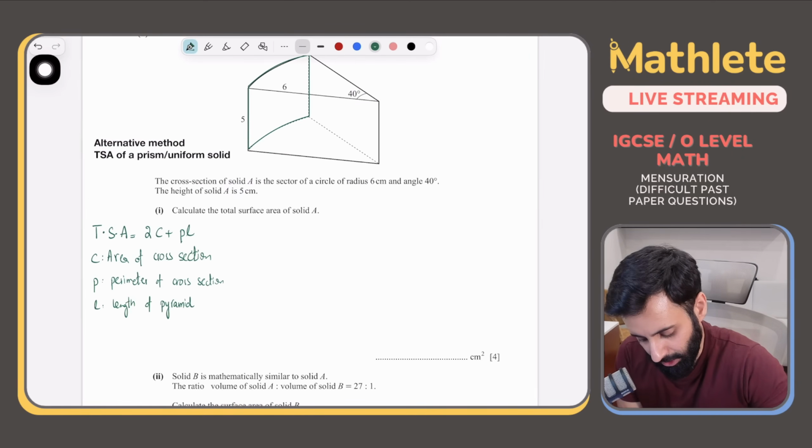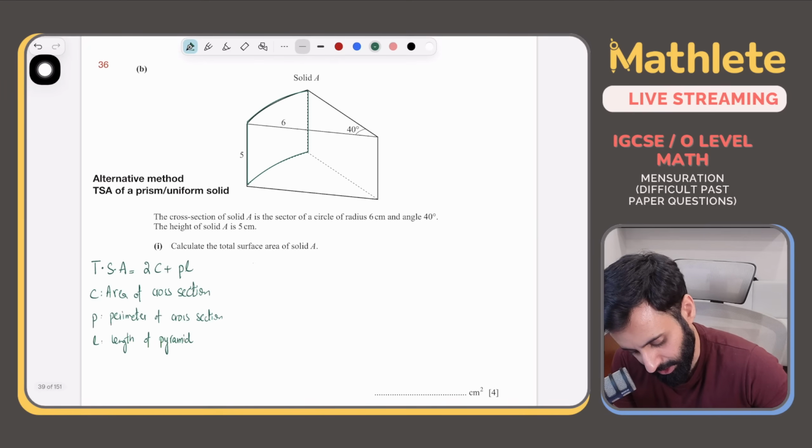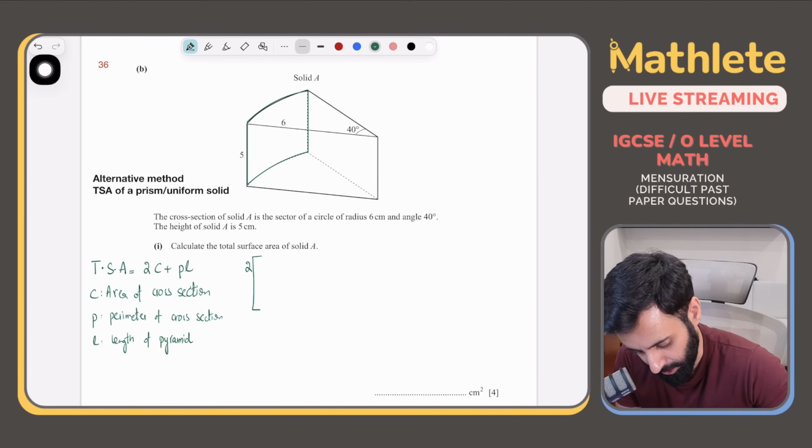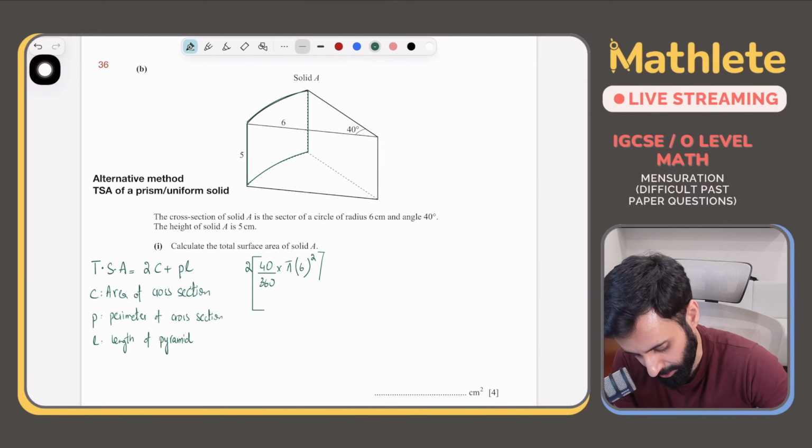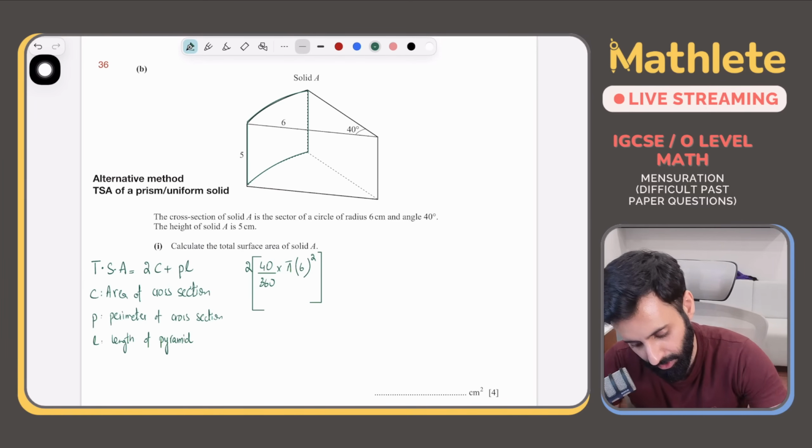So 2C, that means 2 times the area of cross section. So let's do that. What's the cross section? The cross section is a sector. So it's going to be 40 divided by 360 multiplied by pi multiplied by 6, the whole thing squared. Okay, and then we're going to multiply it by 2.